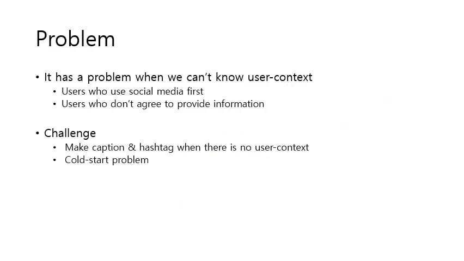But it has some problems. The main problem is the situation where we cannot know the user's context. We have users who use social media for the first time or don't agree to provide personal information. In this case, we don't know the user context, so the previous method doesn't work. So our challenge is this: make a caption and hashtags when we don't have user context. Also, it looks like a cross-site problem, because we must solve it with a lack of information about users.